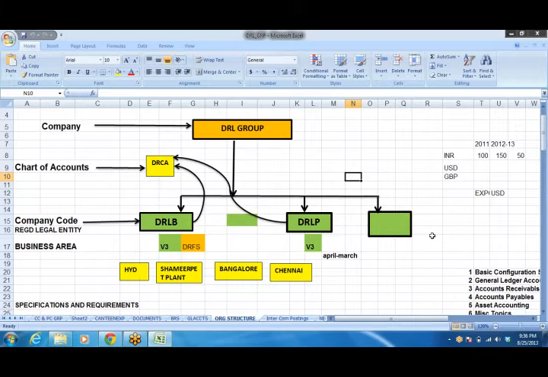So first of all we need to understand the requirement. As a team of consultants we need to go and discuss with the respective managers. FICO consultants will discuss with the finance manager, the finance department, and the end users, that is, business process owners. And SD, PP, like that, each and every group of consultants will go and discuss with the respective department.